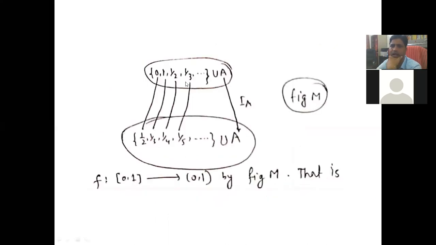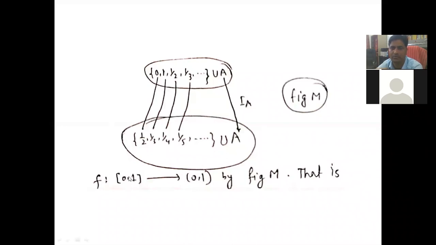So you see here in this diagram, you map 0 to 1/2, 1 to 1/3, 1/2 to 1/4, 1/3 to 1/5, 1/4 to 1/6, and A to A. In both cases A is the same, so you just put the identity map on A. In these two sets you put just the identity map.